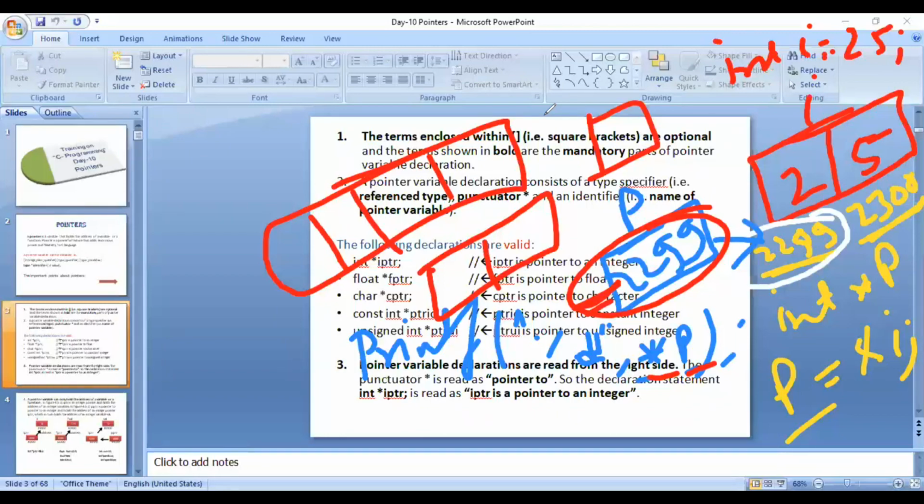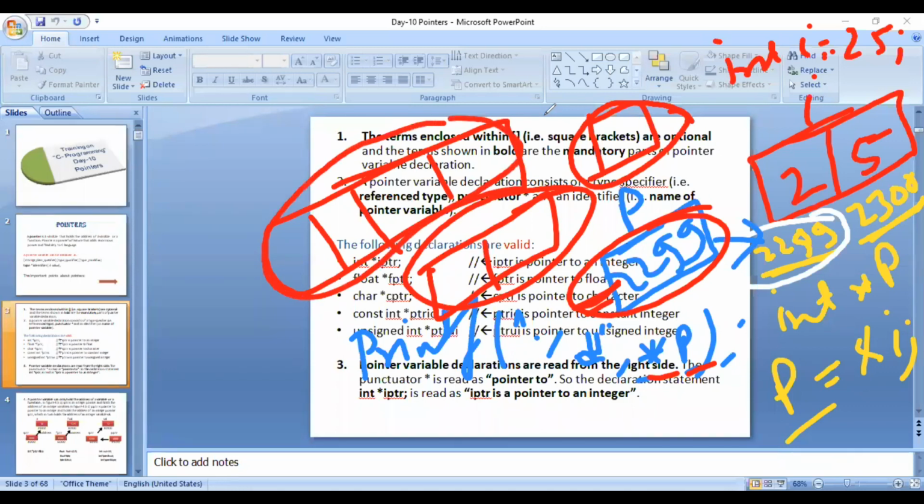If it is a character pointer, it should access the value in this byte only. If it is an integer pointer, it should access the value in the particular and next byte also. If it is a floating point pointer, it should access the 4 bytes starting from that particular location. So different data types need to access different sizes of memory locations, and pointers are just having the address of the first byte.